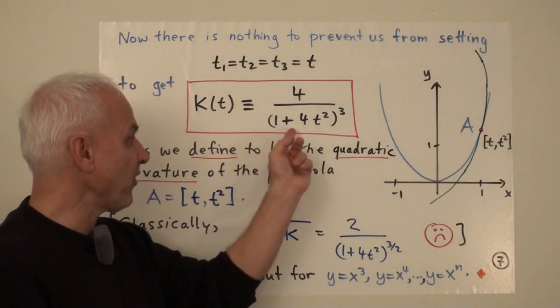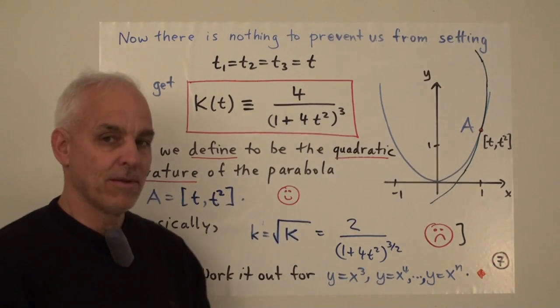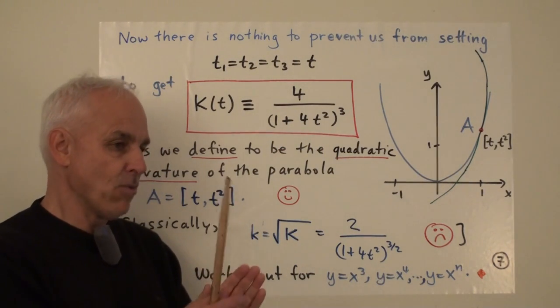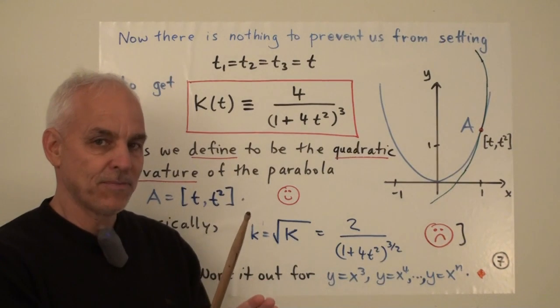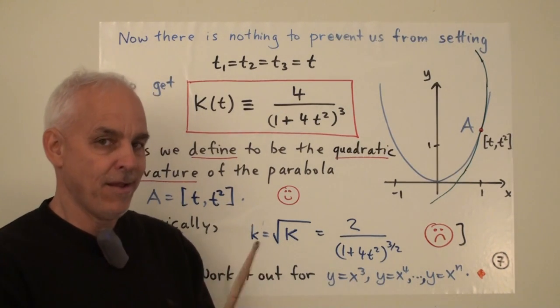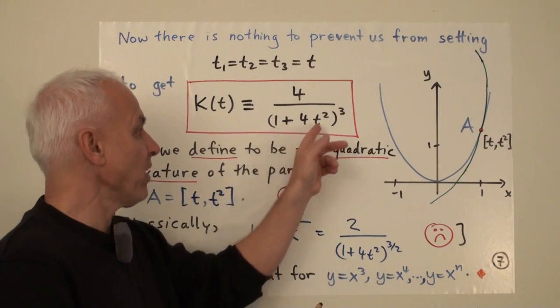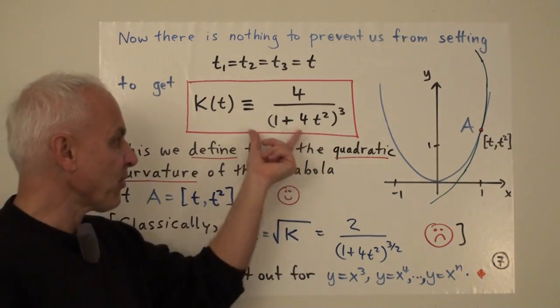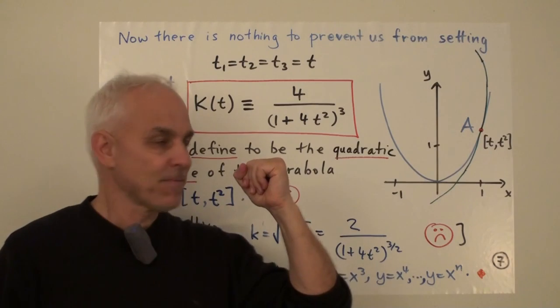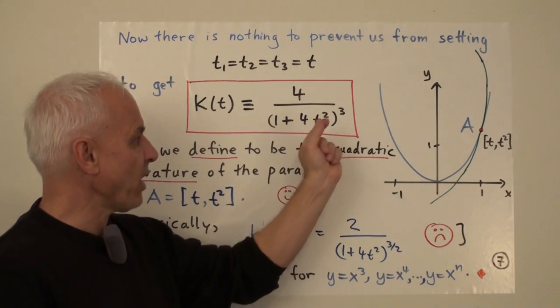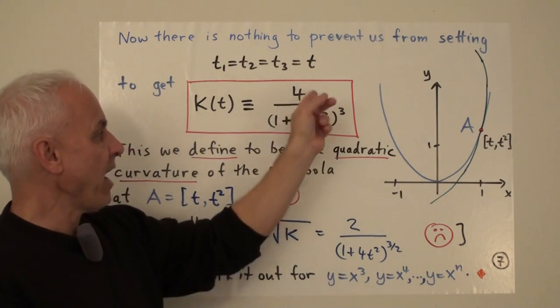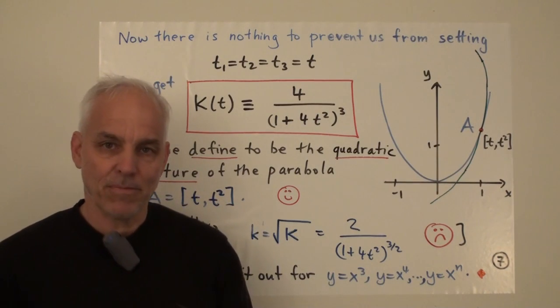They're all 1 plus 4t squared. Because it would be something like (t1 plus t2) all squared. If t1 and t2 are equal to t, then that's like 1 plus (2t) squared, or 1 plus 4t squared. And there will be 3 such factors. They'll all be the same. So we get (1 plus 4t squared) cubed on the bottom, and the 4 that was there on the top.